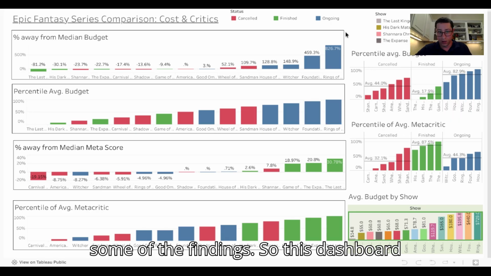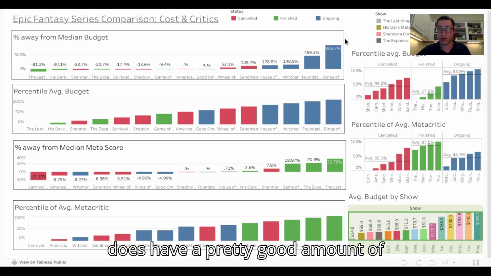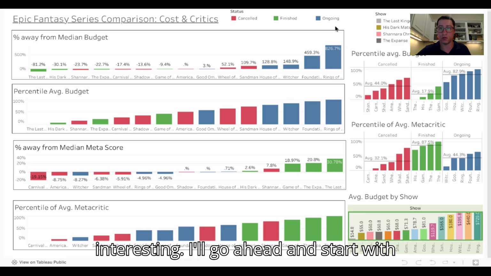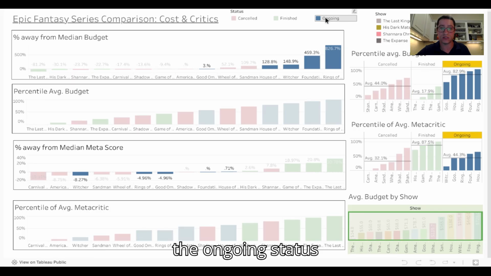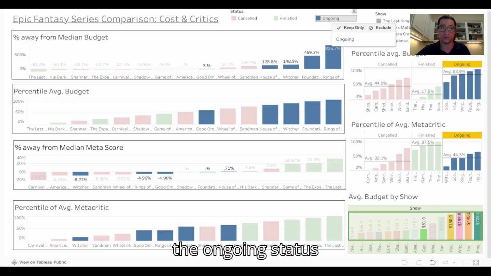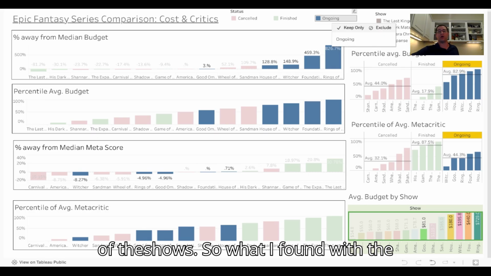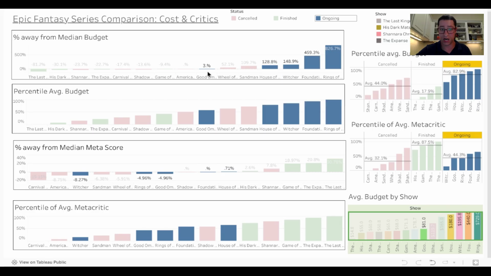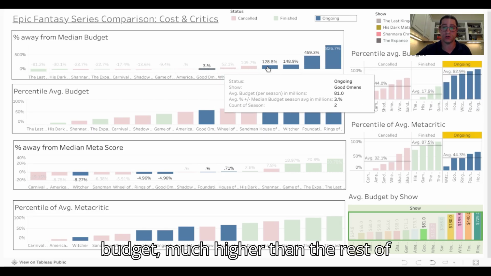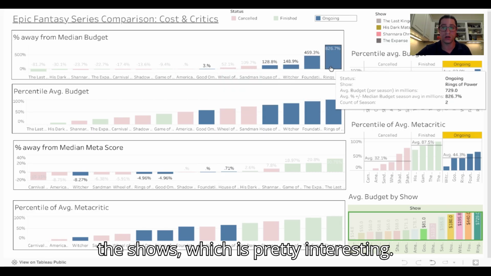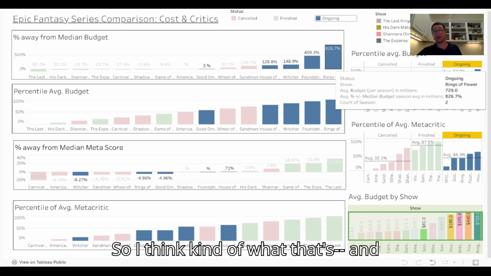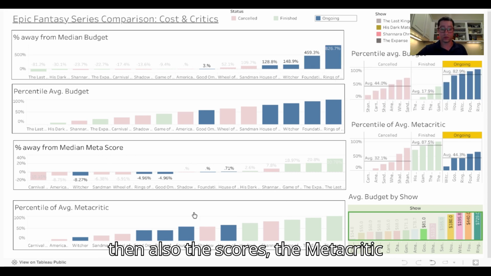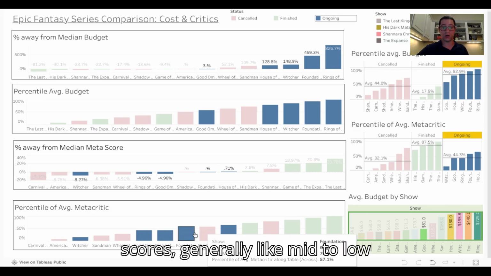So this dashboard does have a pretty good amount of findings that I thought were pretty interesting. I'll go ahead and start with the ongoing status of the shows. What I found is that they're generally budgeted much higher than the rest of the shows, which is pretty interesting. The Metacritic scores are generally mid to low for those.